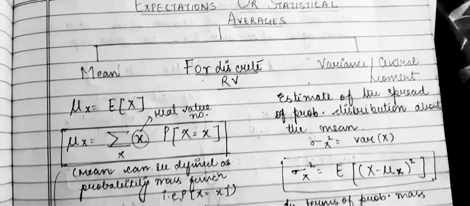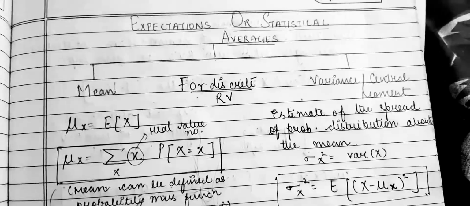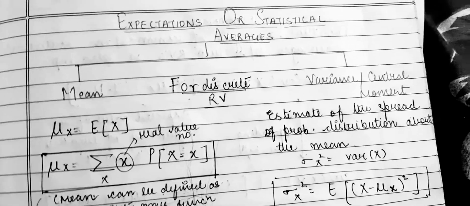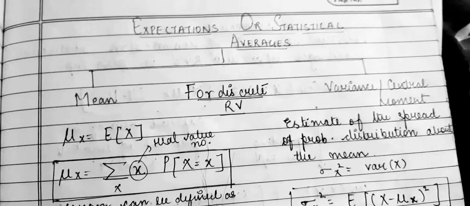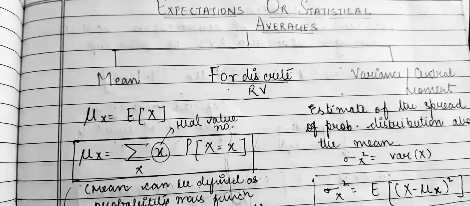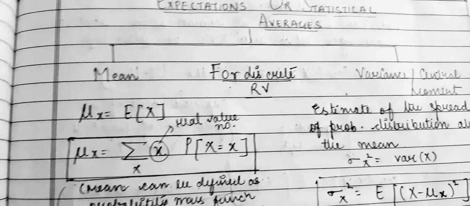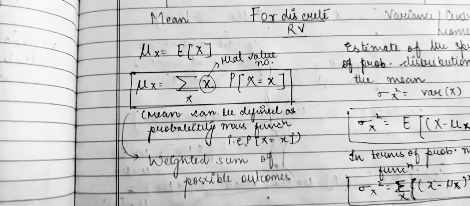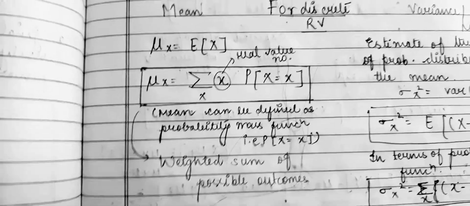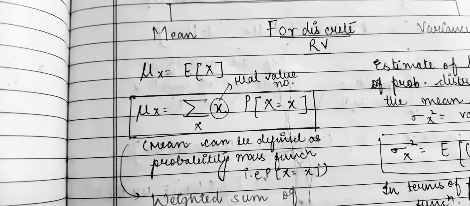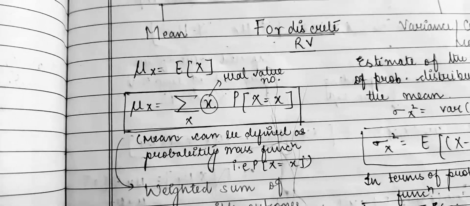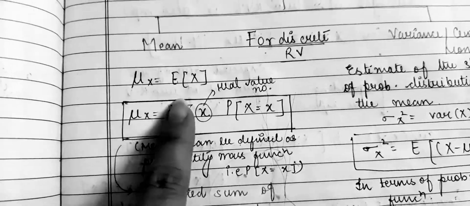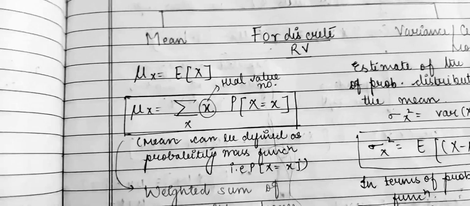Good morning, everyone. In today's lecture, we'll discuss the expectation or statistical averages. So basically, your statistical averages are your mean and variance. Today, we'll see the mean and variance formula for discrete random variable as well as your continuous random variable. So if we talk about mean, that is represented by mu x is equal to your expectation operator function x.